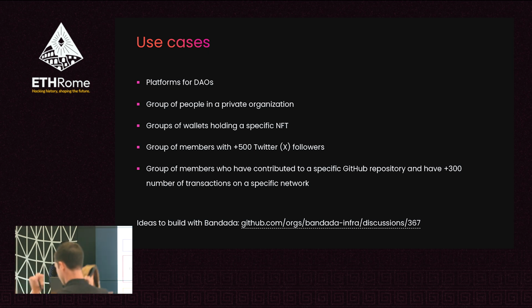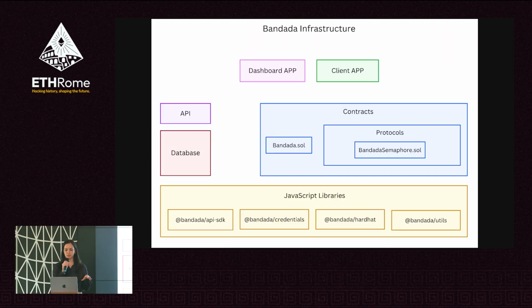So this is the Bandada infrastructure. There is a dashboard app that you can use to create groups and other functionalities. There is a client app, which is like a test app to interact with the infrastructure. There is an API which has endpoints to interact with the infrastructure. There is a database to save all the information. There are some contracts so that you can verify proofs for off-chain groups.